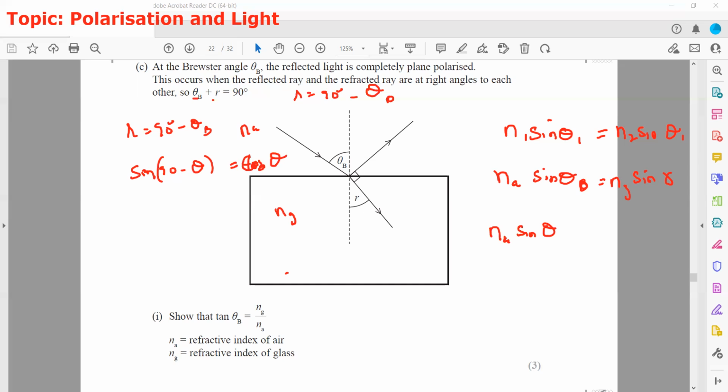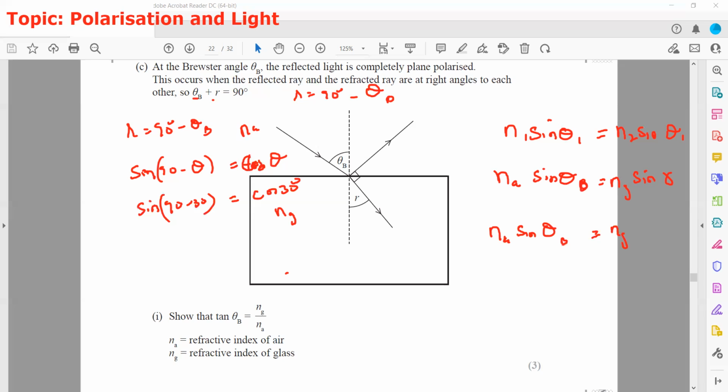Because of this relation, if I say sin 90 minus 30, that is sin 60, and the value of sin 60 will be the same as cos 30. So the same thing here, sin 90 minus theta is equal to cosine theta.